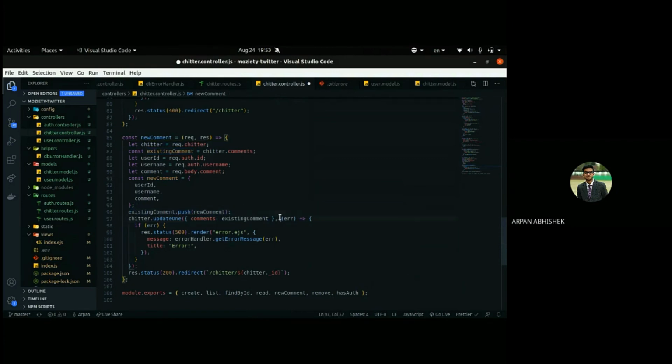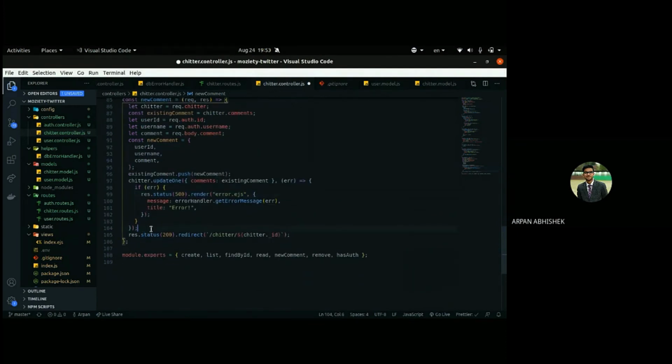After updating, it has a function which takes the error object, and if there is any error, it will render error.ejs. If not, it will come to the last line, where it redirects to the jitter and the jitter ID as well.